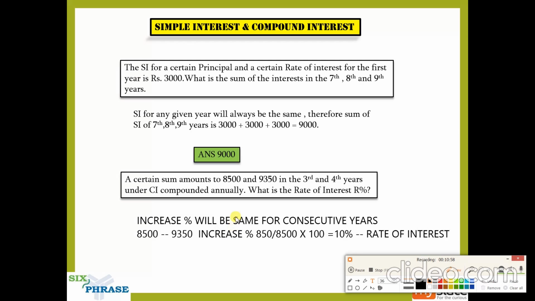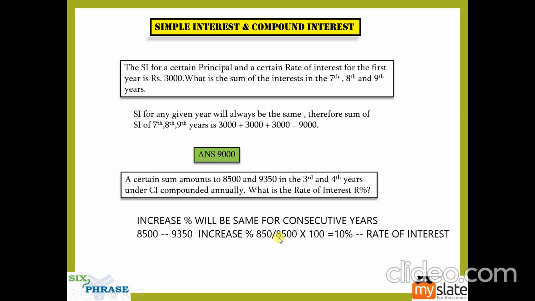So again, by understanding the concept, you can see you're getting answers within seconds. There is no principal given, there is no time period given. You are asked to find the rate of interest. So here you'll have to understand the concept, guys. Without understanding the concept, it becomes very difficult for you to answer this question. But once you understand that in simple interest, the interest will be the same each year, in compound interest, the increase percentage will be the same each year, and that increase percentage is nothing but the rate of interest.